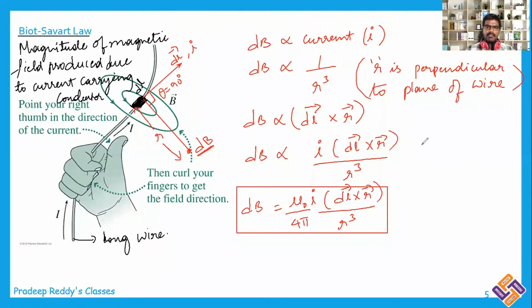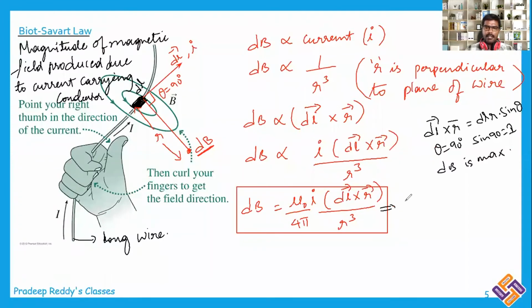I can now write dl bar cross r bar is equal to dl into r into sine theta. Here theta is equal to 90 degrees, so sine 90 is equal to 1. Therefore, dB is maximum. If theta is not 90, then you need to write that theta as well.